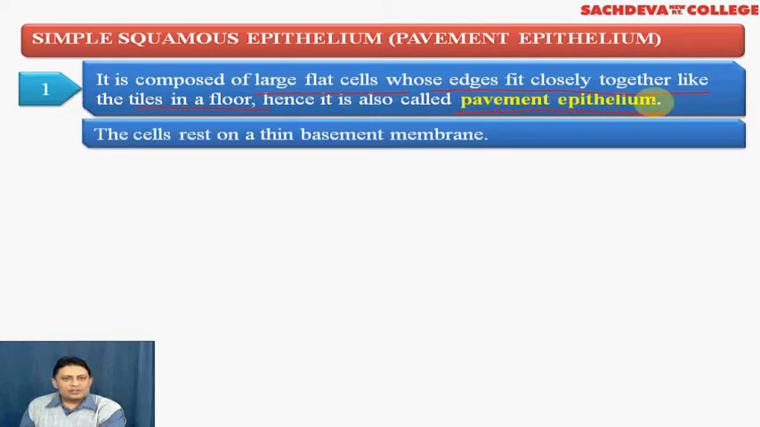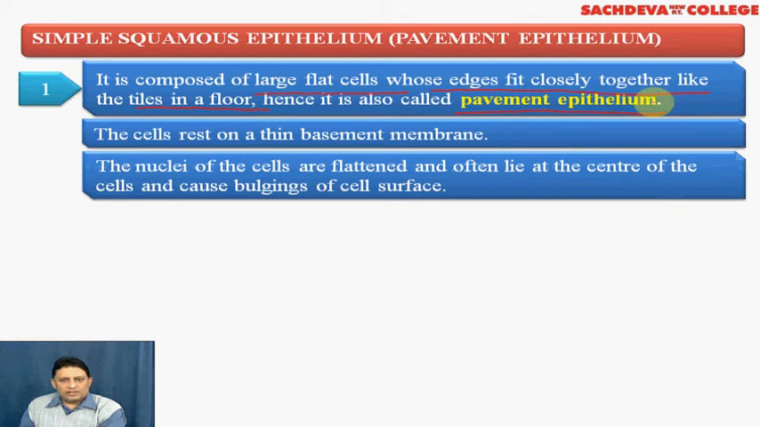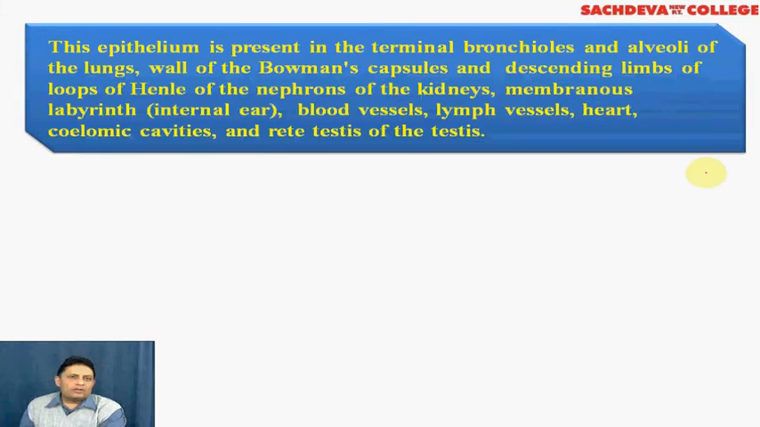The cells rest on a basement membrane. The nuclei of the cells are flat, and the nucleus is present in the center of the cell. Coming to the presence of this epithelium, it is present in terminal bronchioles, alveoli of the lungs, walls of the Bowman's capsule, descending limbs of loops of Henle of the nephrons of the kidney, membranous labyrinth, blood vessels, lymph vessels, heart, coelomic cavities, and rete testis of the testes.